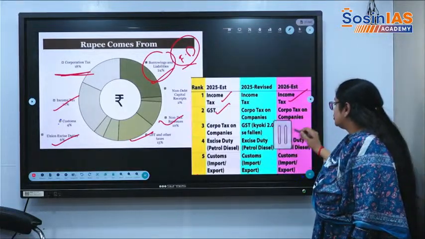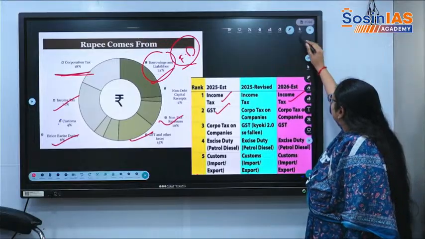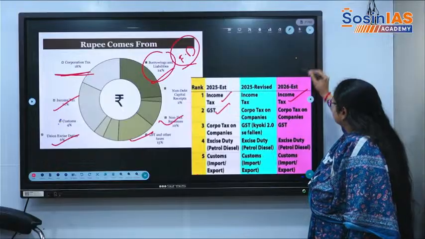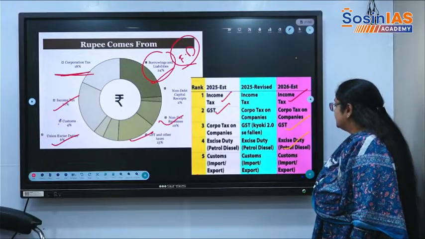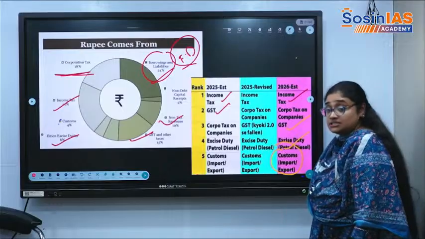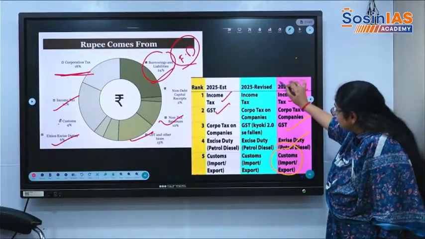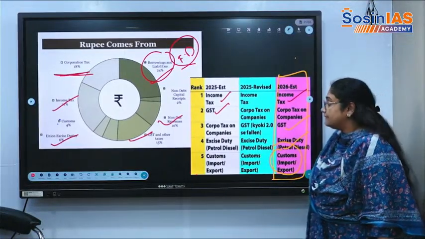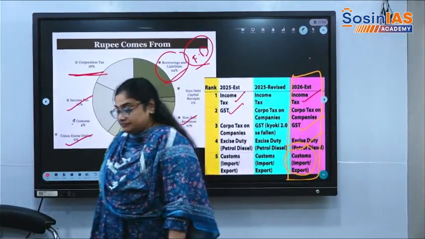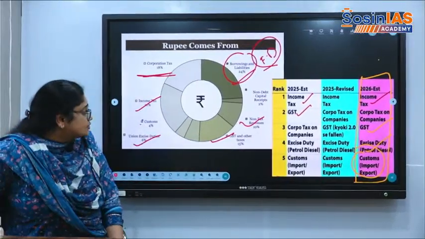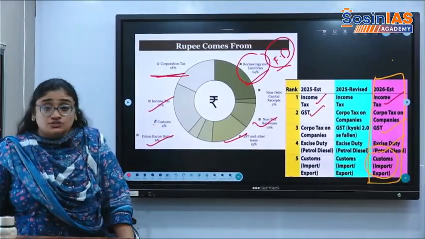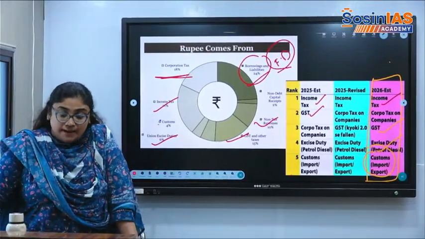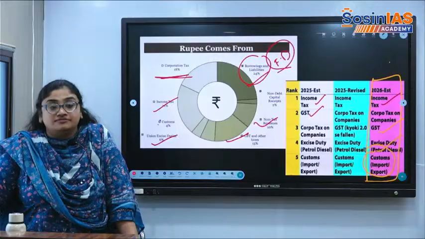GST, excise duty, customs, imports and exports. So these are the 5 areas through which the taxes are coming in descending order. Income tax, corporation tax, GST, excise duty and customs. This is the order in which the money is coming to India in the form of taxes.